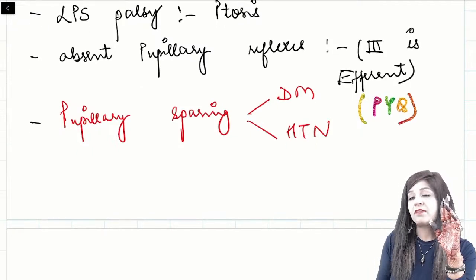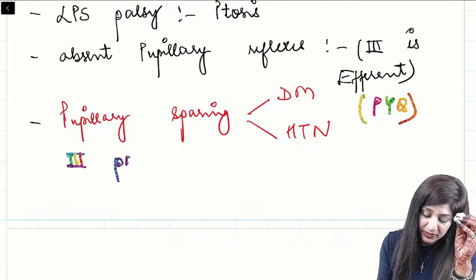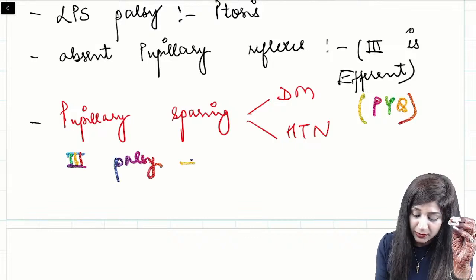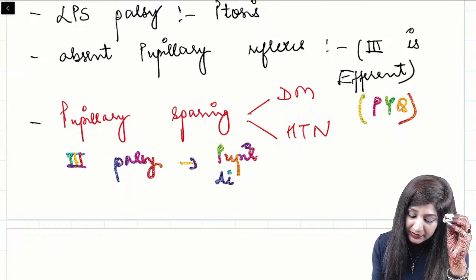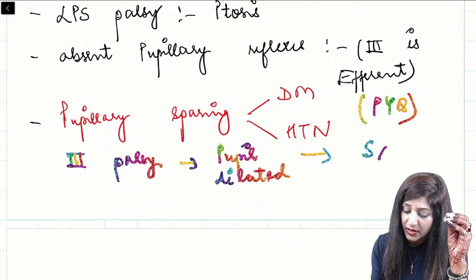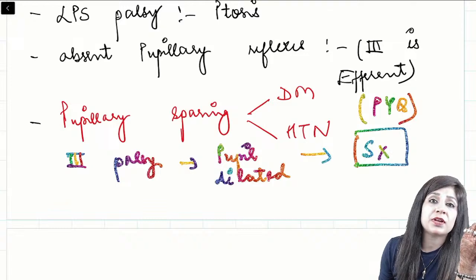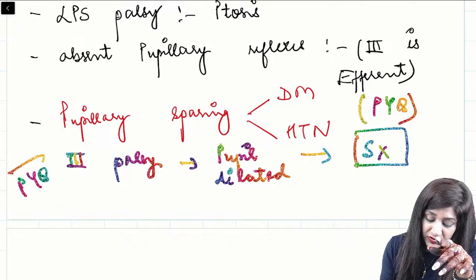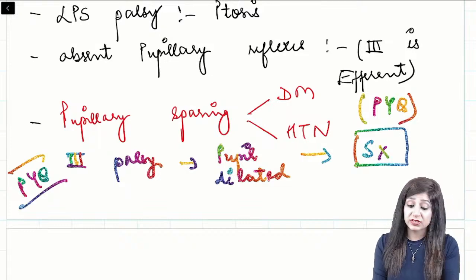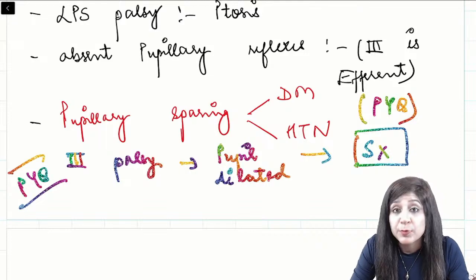Another related PYQ: suppose you are getting third nerve palsy and the pupil is dilated. If I am getting a dilated pupil in third nerve palsy, that means we should have some surgical cause in mind, and for this you can do radio imaging. So that is another kind of PYQ related to third nerve palsy. Ptosis related question, absence of pupillary reflexes, pupillary sparing.